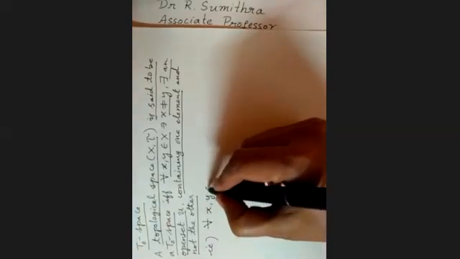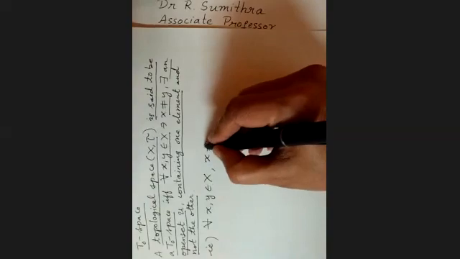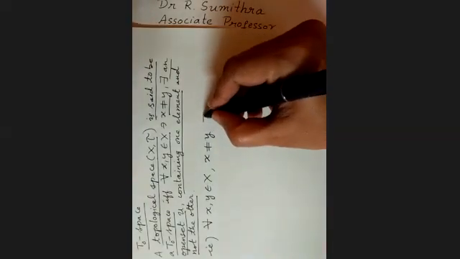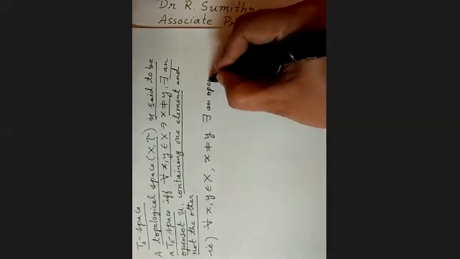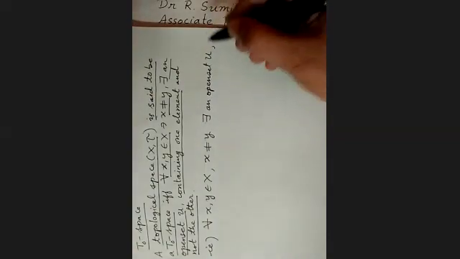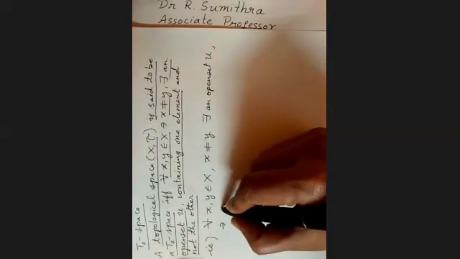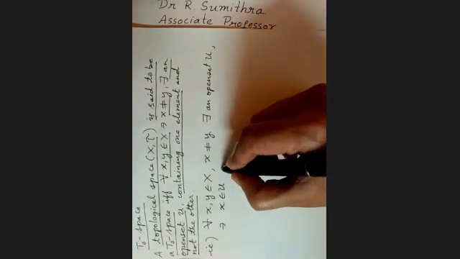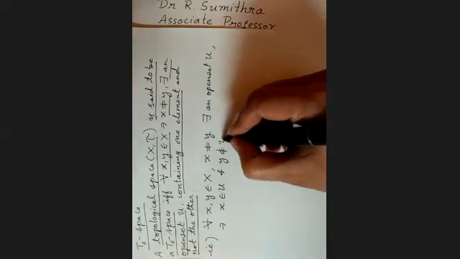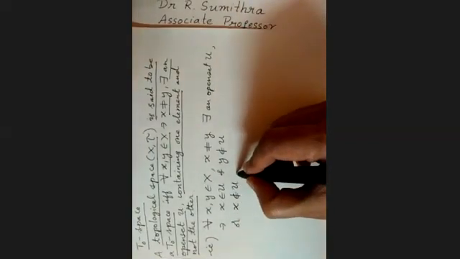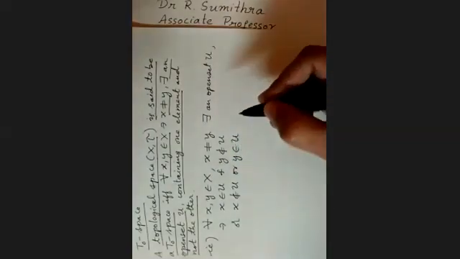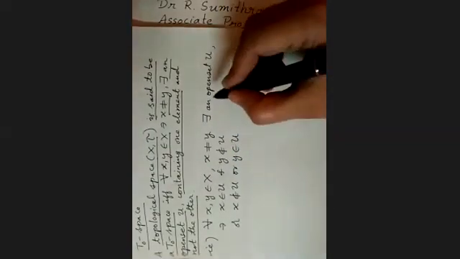That is, for all pairs x, y belonging to X, x not equal to y, there exists one open set, we'll call the open set U, such that x belongs to U and y doesn't belong to U, or it could be x doesn't belong to U and y belongs to U. So there exists one open set containing one element, not the other.